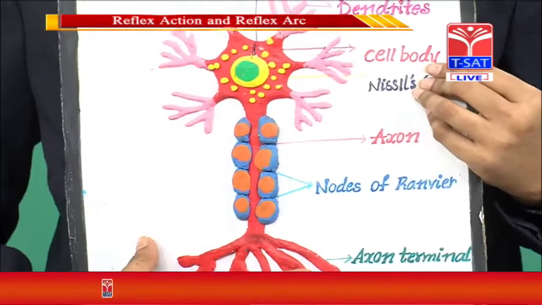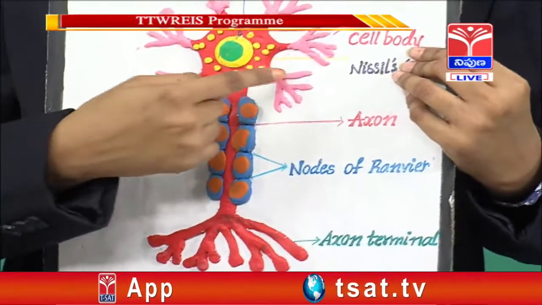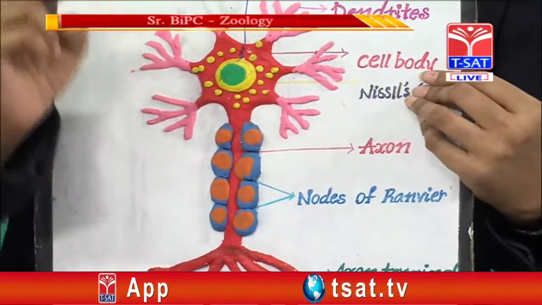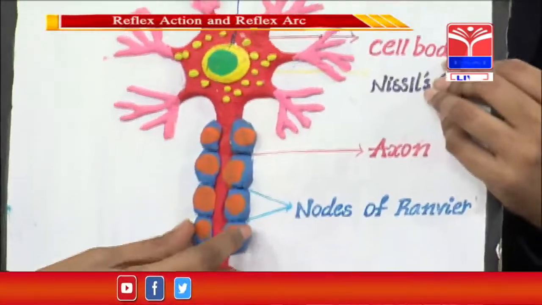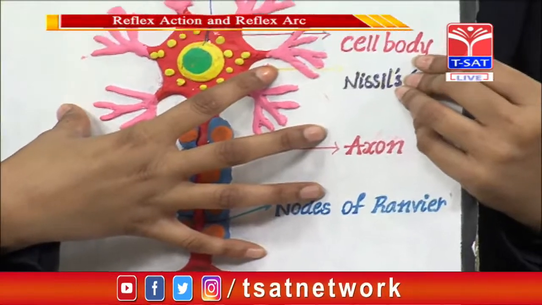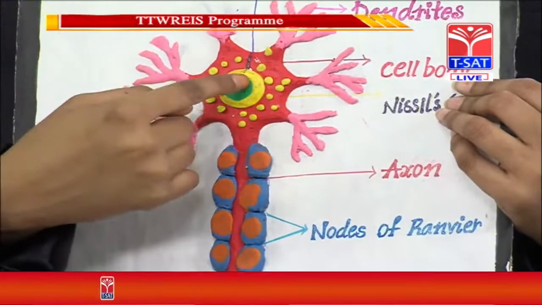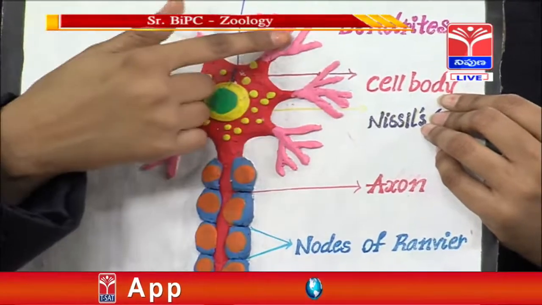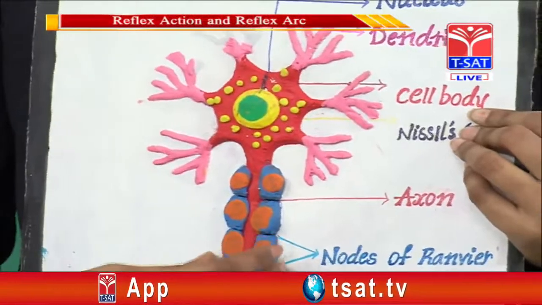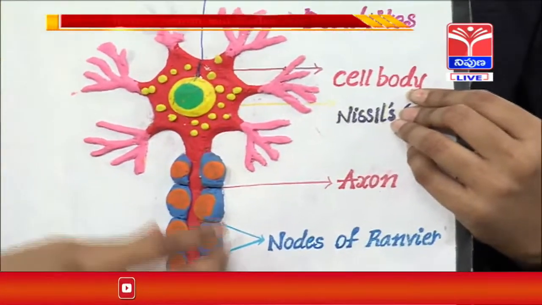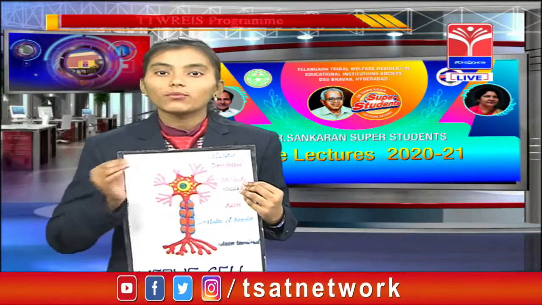The neuron is divided mainly into three parts. The first one is the cell body, the second one is the dendrites and the third one is the axon. So here we saw that the neuron is divided into three parts. From these three, let us discuss one by one.